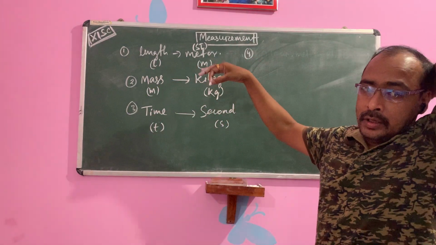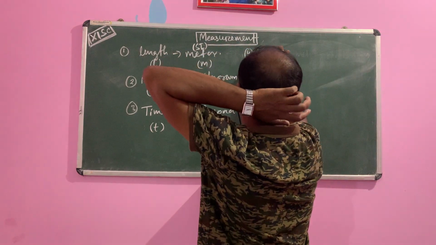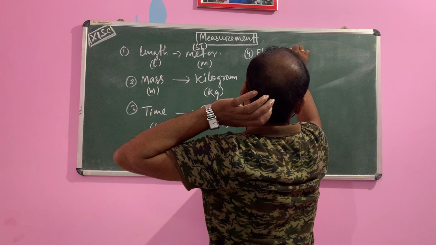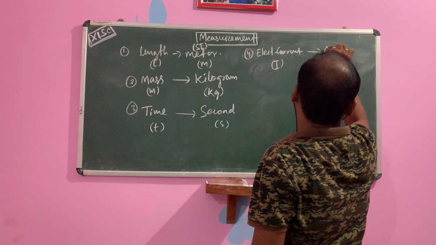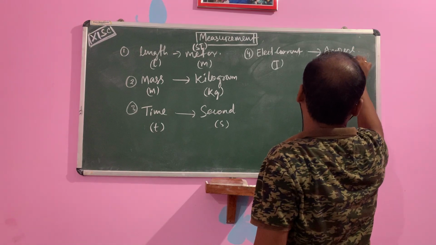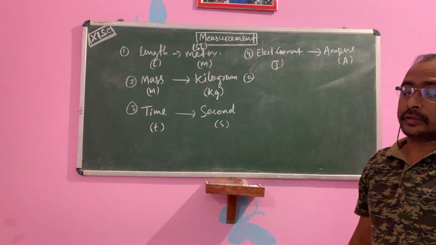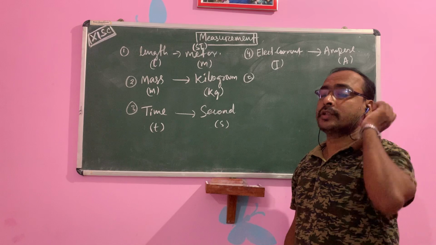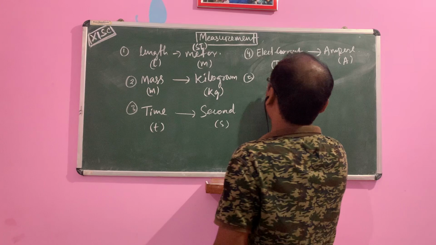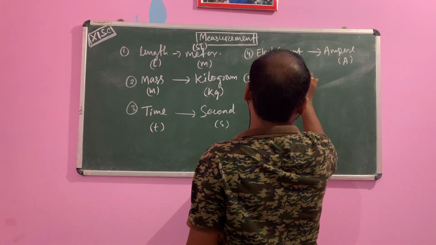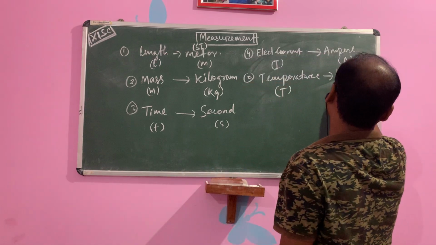Length, mass, time, then electric current I, that is measured in ampere, A. Then temperature, that is the hotness and coldness of the body. Temperature is capital T and measurement is Kelvin.